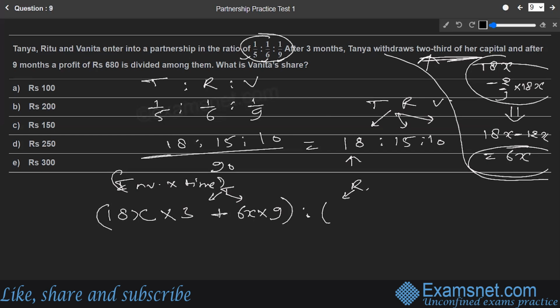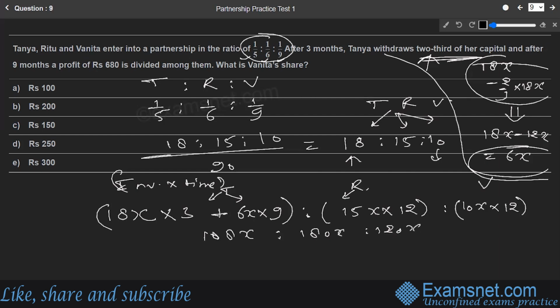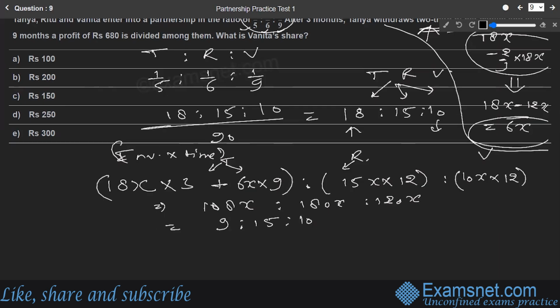So we will take the value of Ritu as it is, that is nothing but 15x, and this 15x will be part of the business for the complete 12 months because she has not changed any composition. The third partner is Vanita. The investment part was 10 parts, so it is going to be 10x, and her money is also in the business for the complete 12 months. So this is how we make the ratio. If we solve this further, it comes out to be 108x is to 180x is to 120x. Solving further, the ratio comes out to be 9 is to 15 is to 10. So this is the ratio in which the profit is to be distributed.